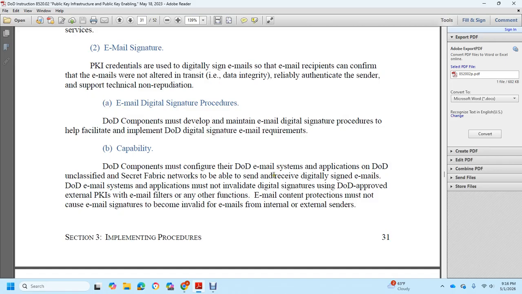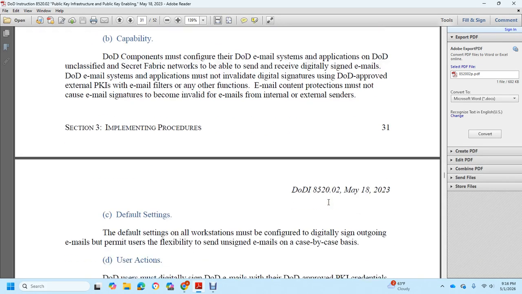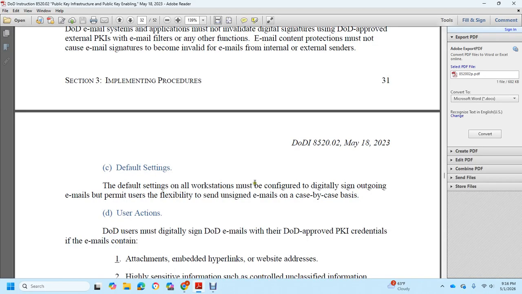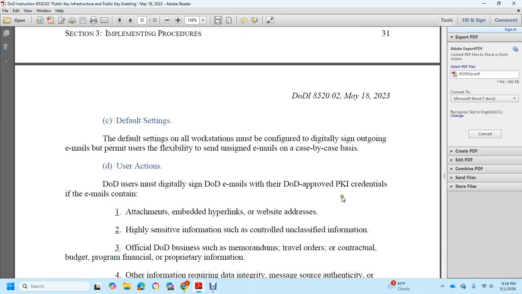DoD components must make available in DoD email system applications on the DoD unclassified and secret fabric networks the ability to send and receive digitally signed email. DoD email system applications must validate digital signatures with DoD approved external public key infrastructure. Email filters or any other function, such as email content protections, must not cause an email signature to become invalid for external senders. The default setting for workstations is configured for digitally signing outgoing emails, but permits user flexibility to sign or leave unsigned email on a case-by-case basis.